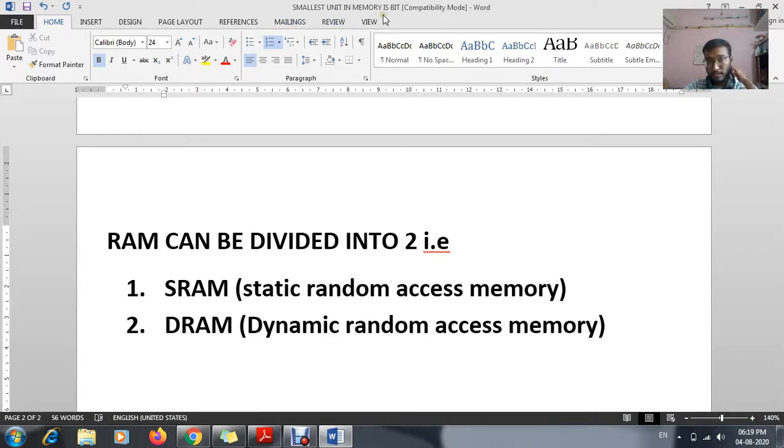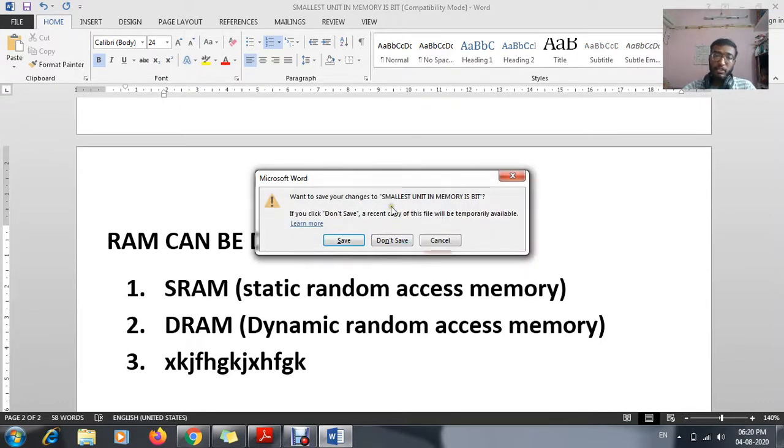Now if I write something here, a third point, and try to close it using the close button, you can see it asks, want to save your changes to this file? If I click on don't save, whatever I have written in addition, this third point with random alphabets x, y, won't be saved in the file.